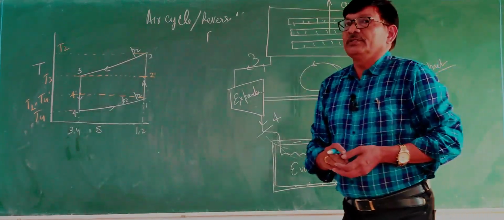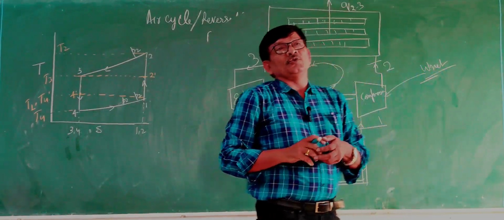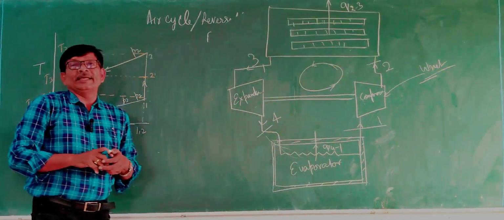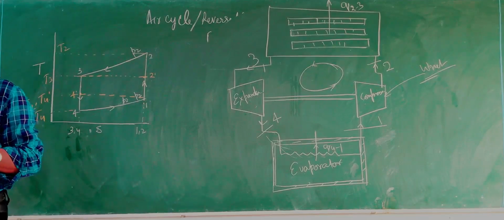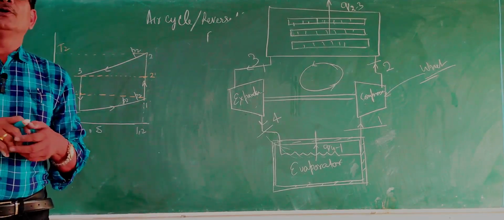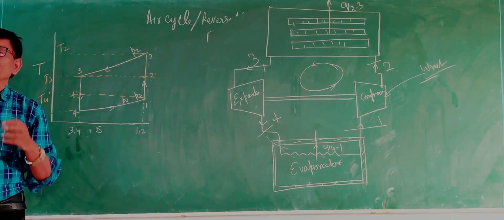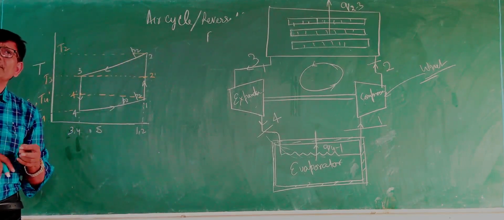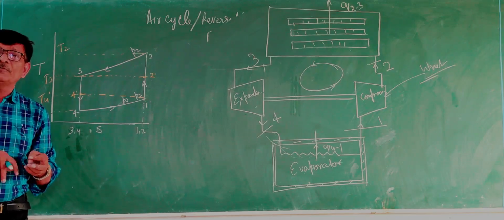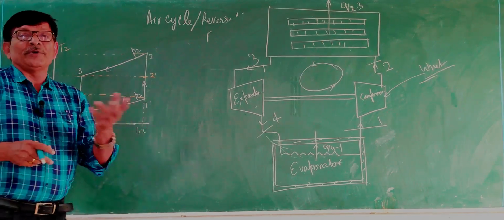In this way, this system works, meaning there is no phase transformation like in the Carnot engine or other vapor compression systems, where we generally use refrigerants like R12, R22, ammonia. All these refrigerants change their phase, liquid to vapor, vapor to liquid.